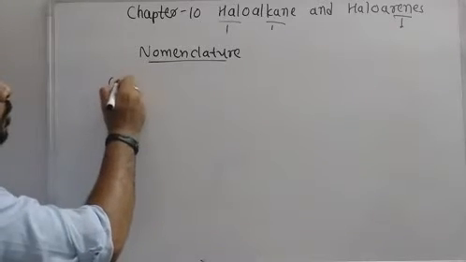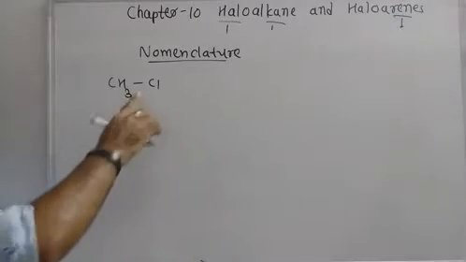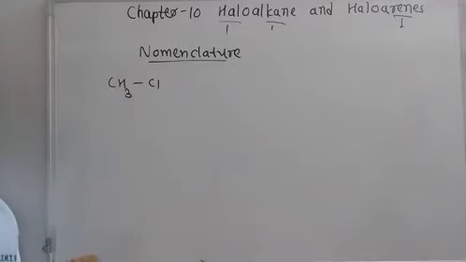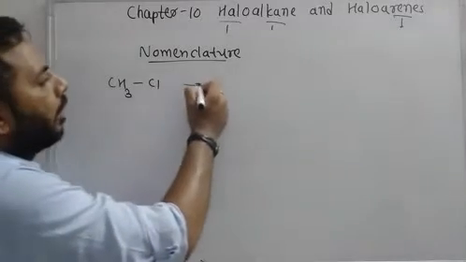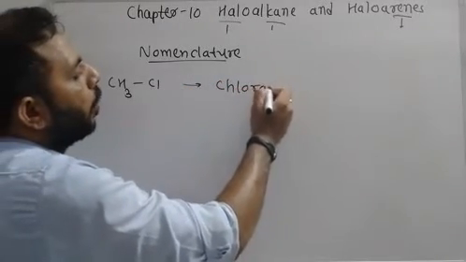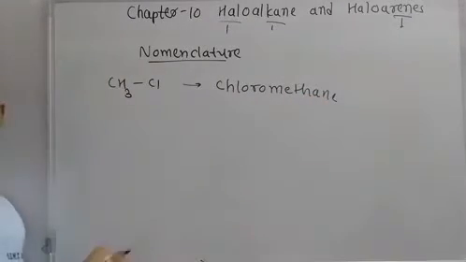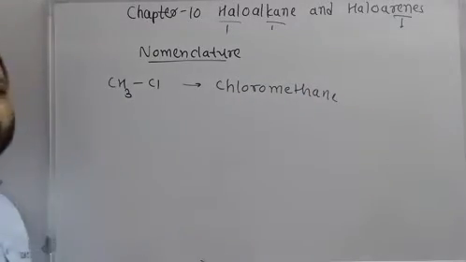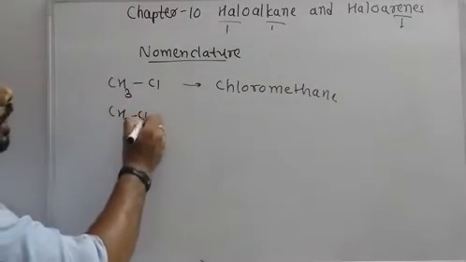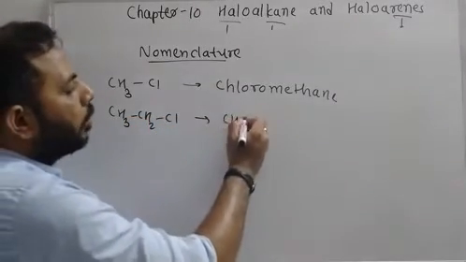Okay. So CH3Cl. We will use prefixes: if it is chlorine then chloro, if bromine then bromo, if iodine then iodo. So chloro, and one carbon is there, so we will say chloromethane. Chloro is used as a prefix, and one carbon is there, which is known as methane. So this is chloromethane. Same way, if we have two carbons and chlorine is there, then we will say it is chloroethane.